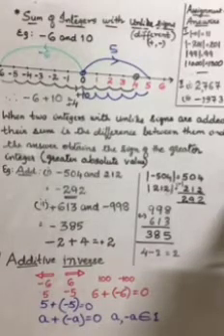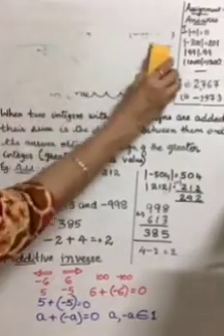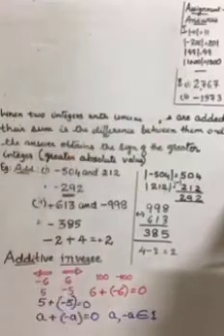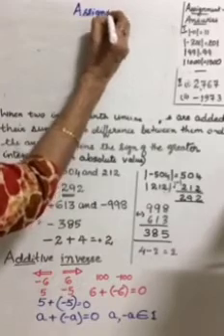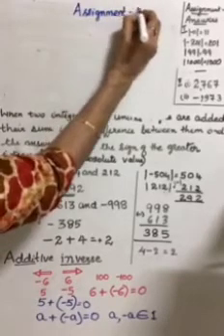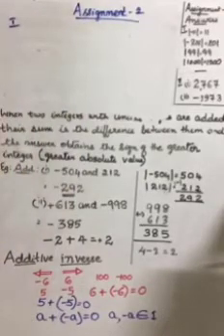Is that clear? Okay. Quickly, let me give you one simple assignment for your next class. I hope this is clear to you. I am going to again start with this and give you more examples in the next class. In the meanwhile, please make a note of the assignment. Assignment 2. Quickly copy down. Again, a simple assignment to begin with.